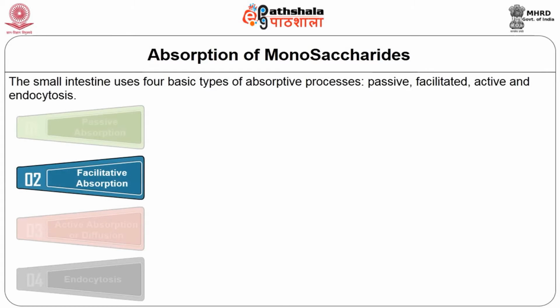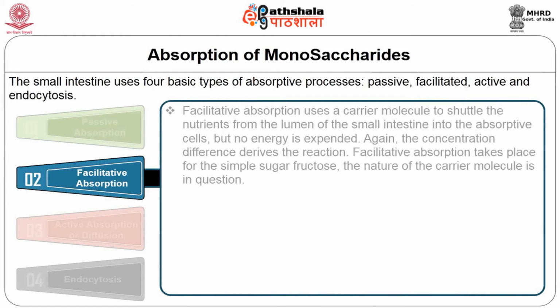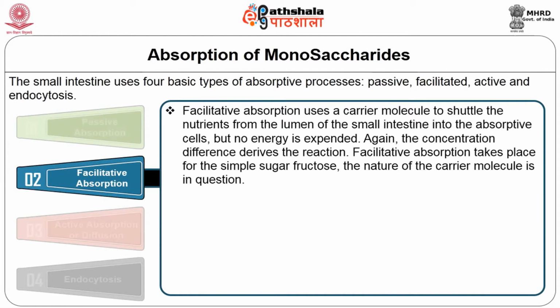Facilitative absorption uses a carrier molecule to shuttle the nutrients from the lumen of the small intestine into the absorptive cell, but no energy is expended. Again, the concentration difference drives the reaction. Facilitative absorption takes place for the simple sugar fructose.